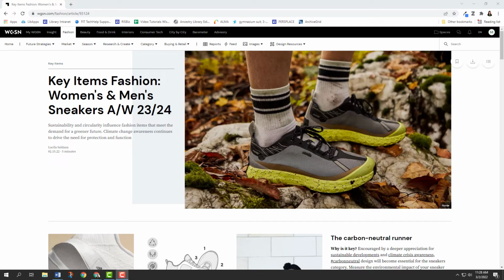Next, let's look at a report from WGSN to see how they might be cited in a similar way.